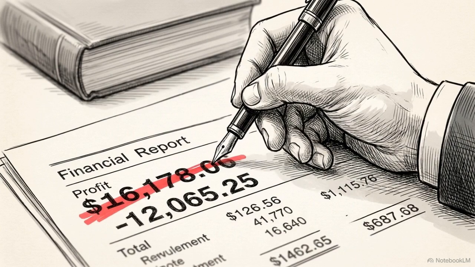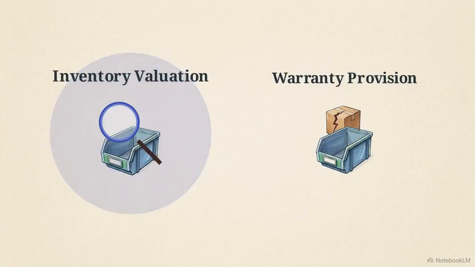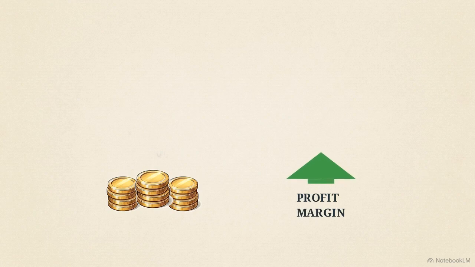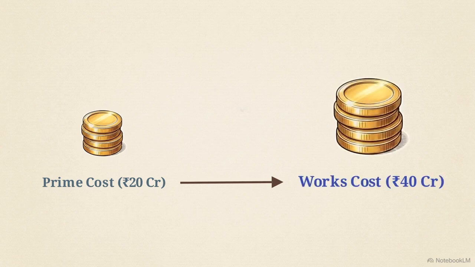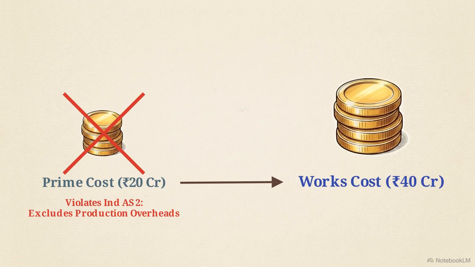specific profit target. We begin by deconstructing the board's first 2 adjustments, starting with a shift in inventory valuation designed to boost margins. This formula block illustrates the first adjustment. The company shifted their inventory valuation from prime cost at 20 crore rupees to works cost at 40 crore rupees. Ind AS 2 prohibits the prime cost method because it excludes mandatory production overheads. Transitioning to works cost is a required adoption of a standard compliant policy.